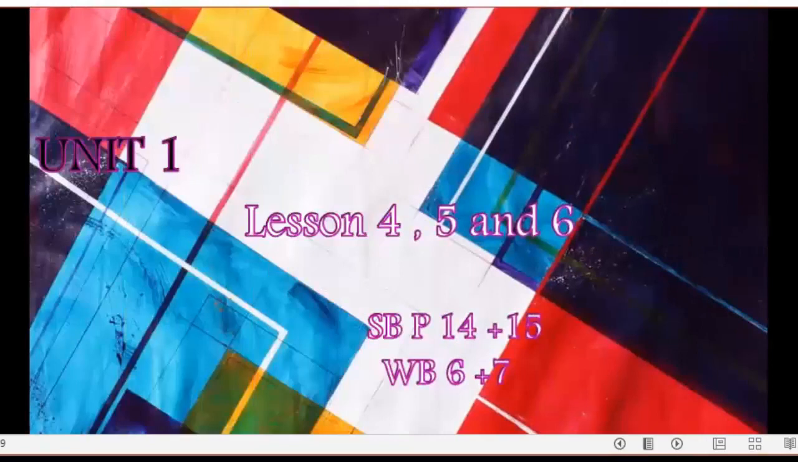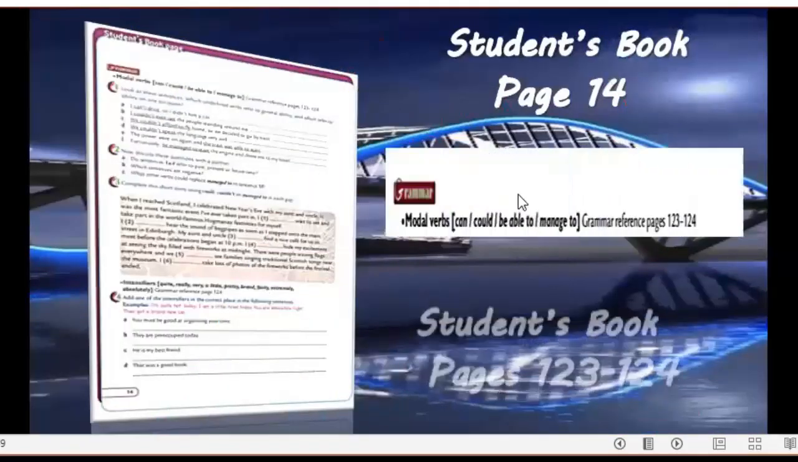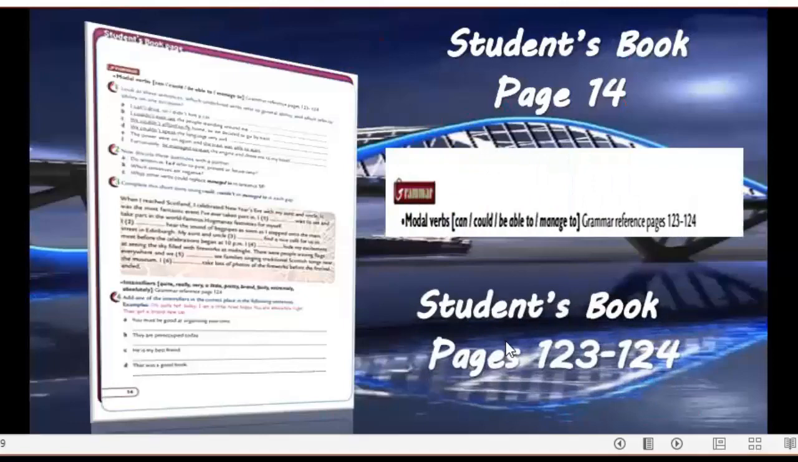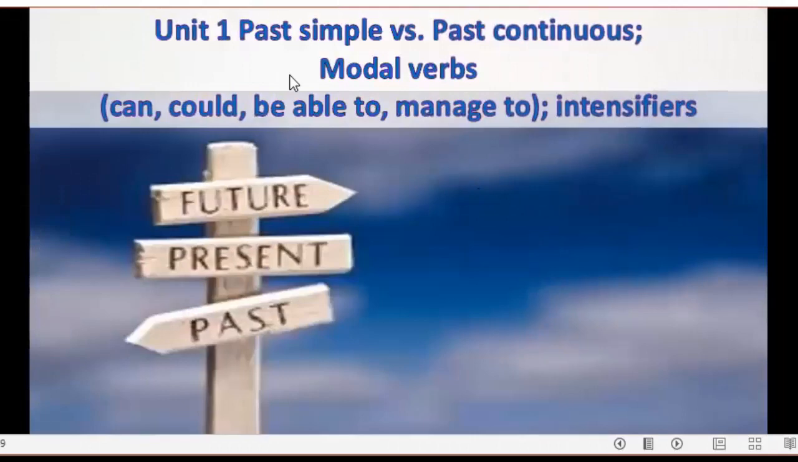Of course, today we are going to deal with Unit 1, Lesson 4, 5, and 6. We have students' book on page 14 and 15, workbook on page 6 and 7. Today, inshallah, we are going to deal with grammar. Of course, if you like to deal with the grammar reference on page 123 as well as page 124. So let's start by a revision for the past simple and the past continuous. Then we are going to deal with modal verbs, can, could, be able to, manage to, and